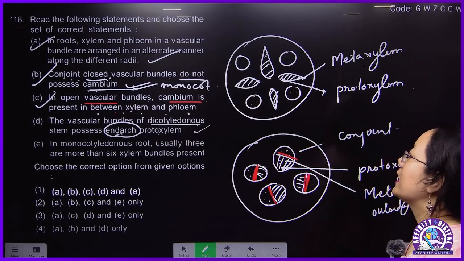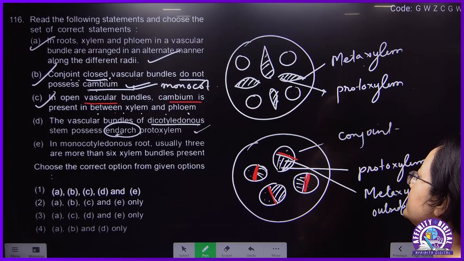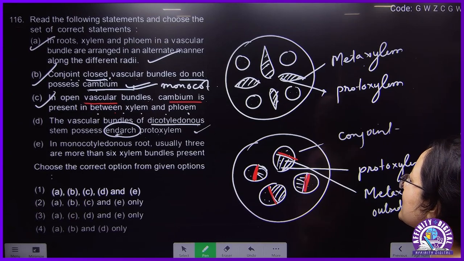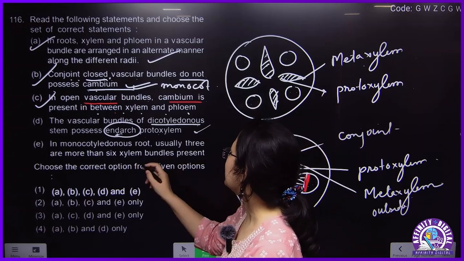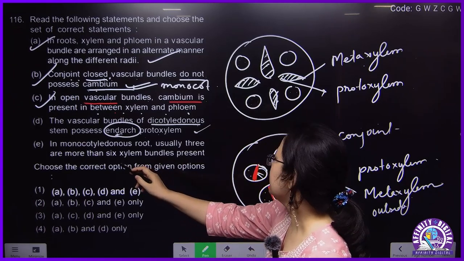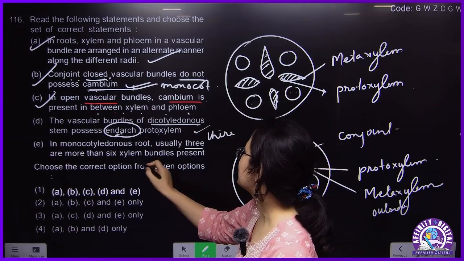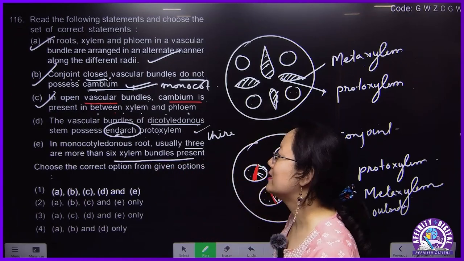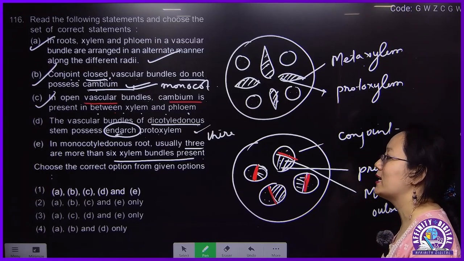Then E. In the monocot root, usually there are more than 6 xylem bundles present. This is also correct. Monocot will have more than 6 xylem bundles.